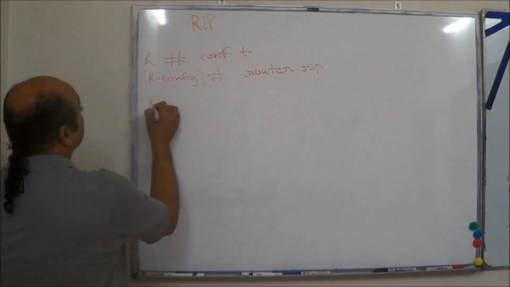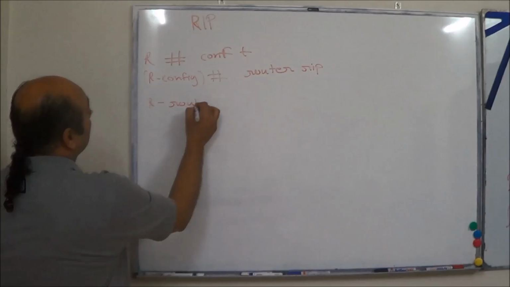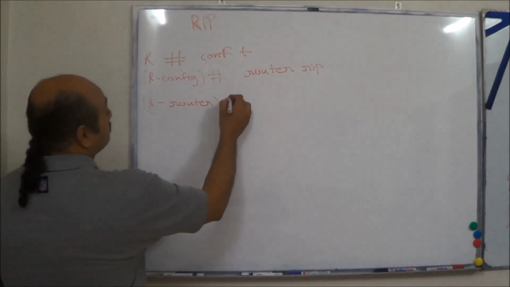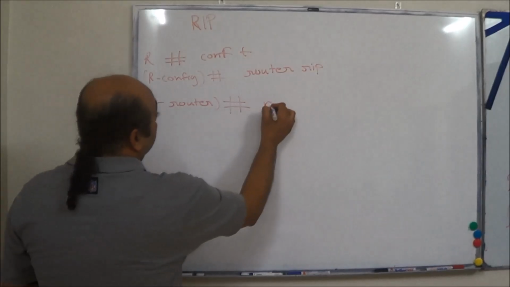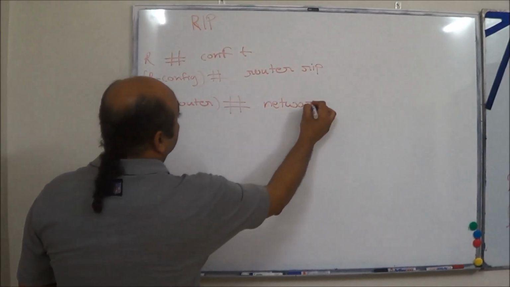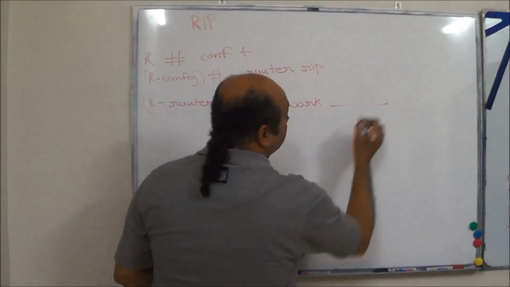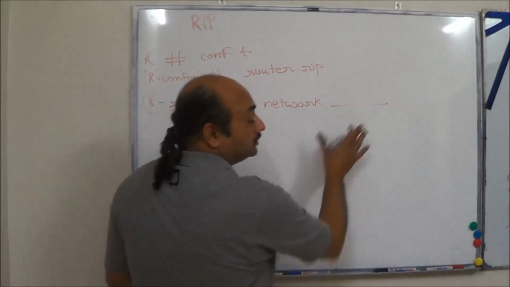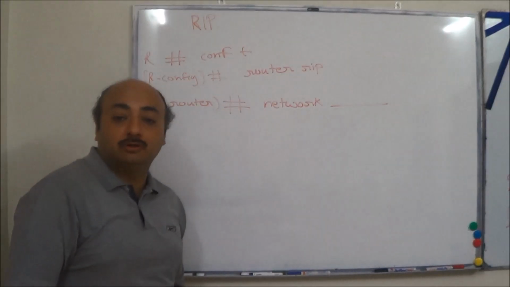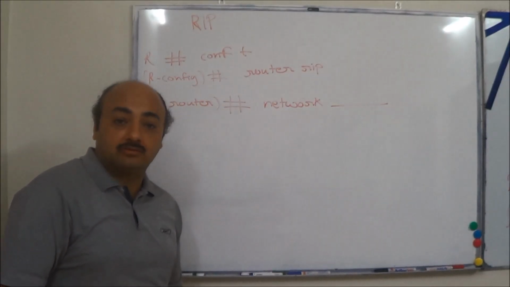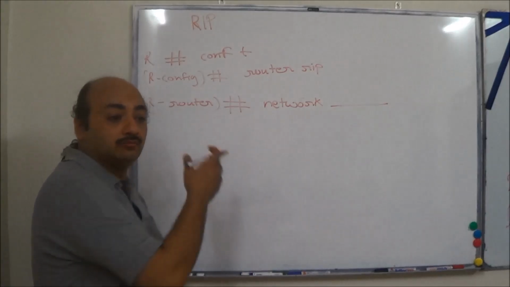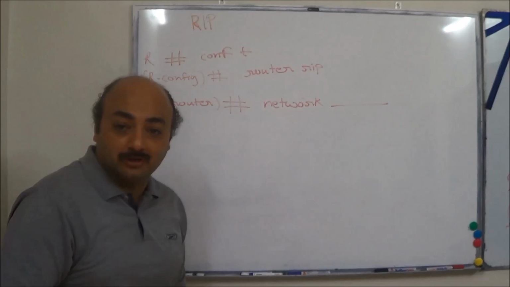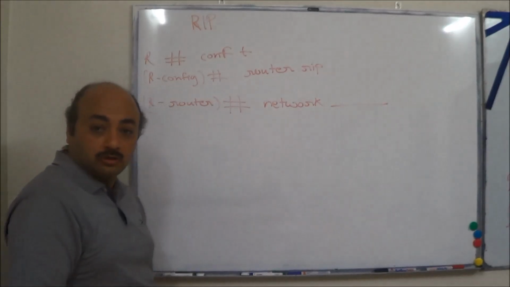That will take you to the router mode. Here you issue the command network followed by the network number. What network number comes here? The network that this particular router wants to advertise. That is what comes here, and that is the configuration for it. As simple as that.